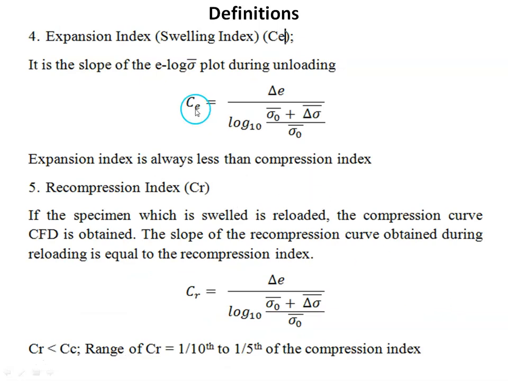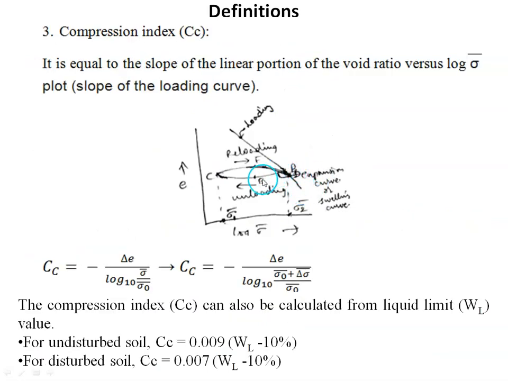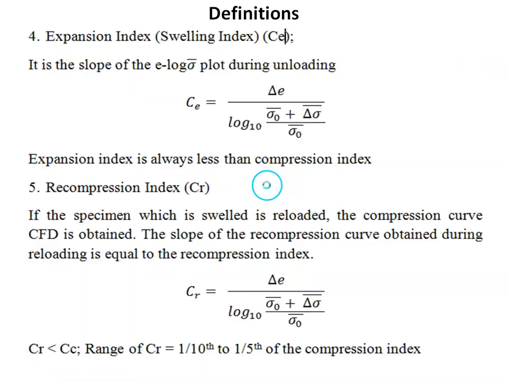Then expansion index or swelling index. It is the slope of the unloading curve. As we discussed here, during the unloading time we will get a curve like this, which is called the unloading curve. The slope of this unloading curve is called the expansion index or swelling index. As the x and y axes are the same, we will get the same equation, but the values will be different: delta e by log to the base 10 of (sigma naught dash plus delta sigma dash) divided by sigma naught dash, corresponding to the unloading curve.